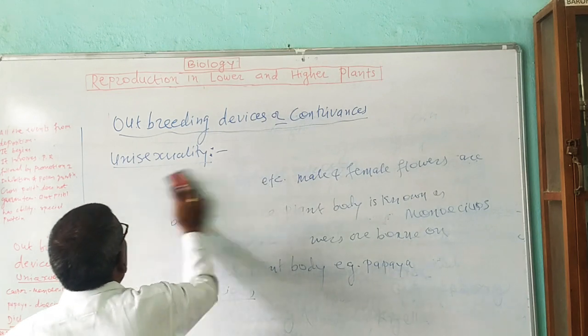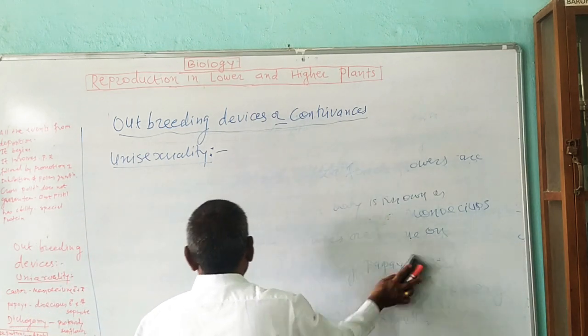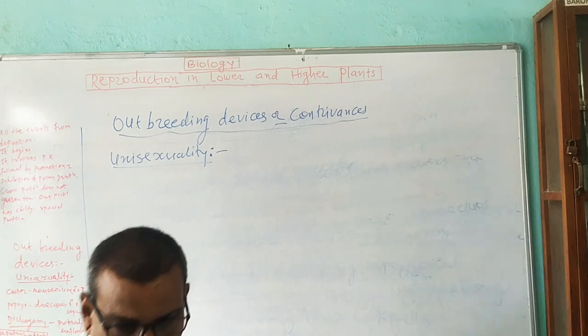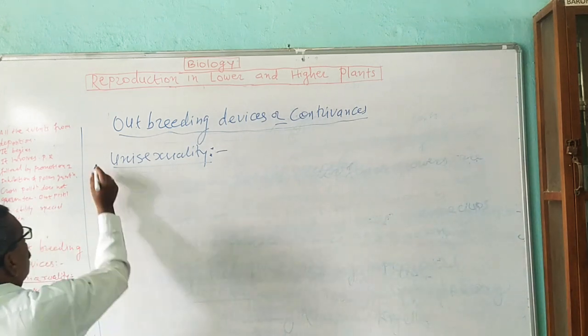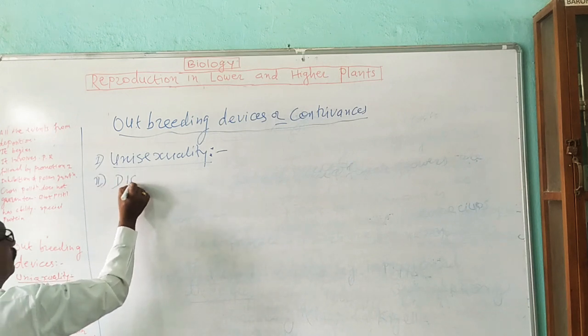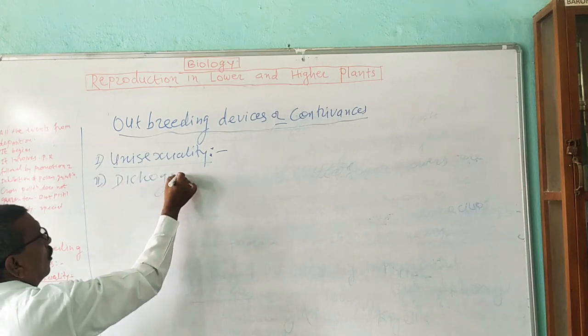Now the next type of outbreeding device which is found frequently in plants is known as dichogamy. The first was unisexuality, and the second one is dichogamy.